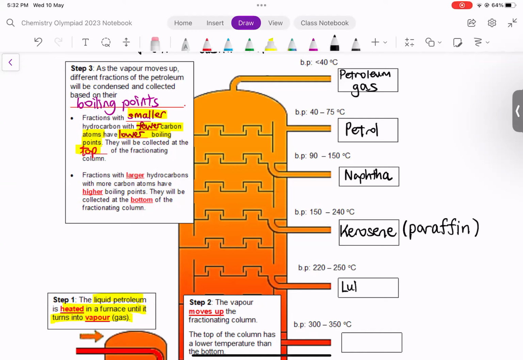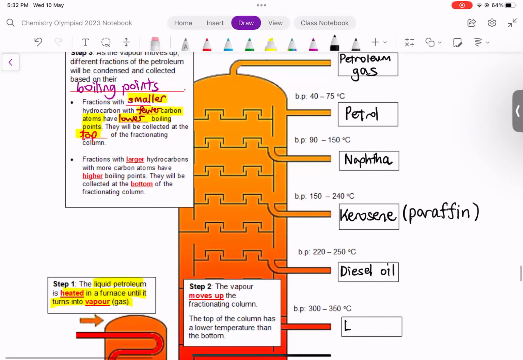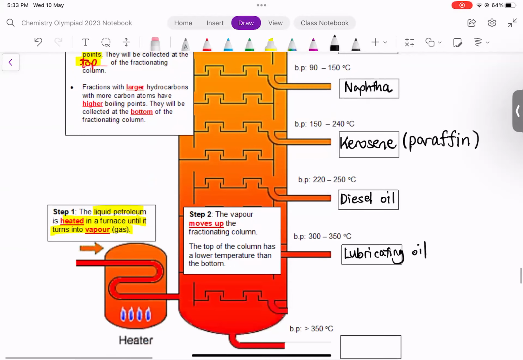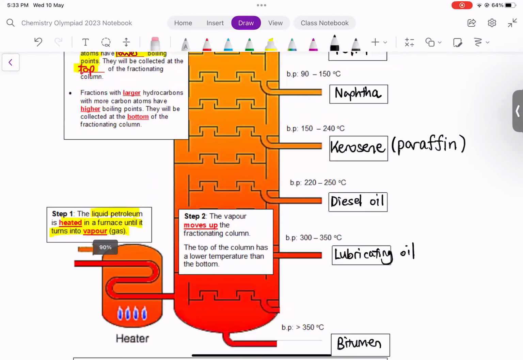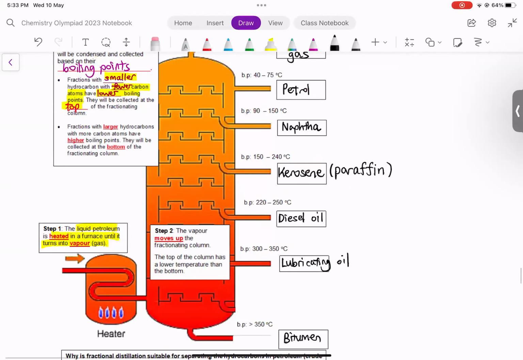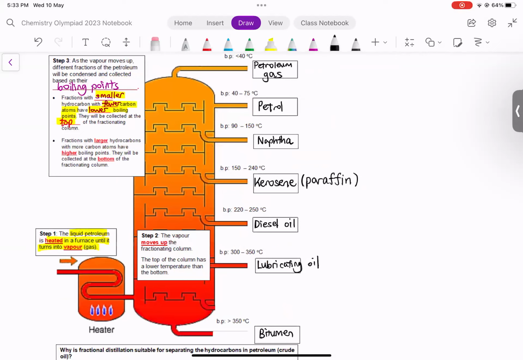Below that, we will have diesel oil. Lubricating oil. And finally, the last one at the bottom, bitumen. So these are the names of the fractions in the fractional distillation of crude oil. What it means is that crude oil can be separated by fractional distillation into these fractions. All right. So maybe you can just take down the names of the fractions first and give me a thumbs up once you're done.